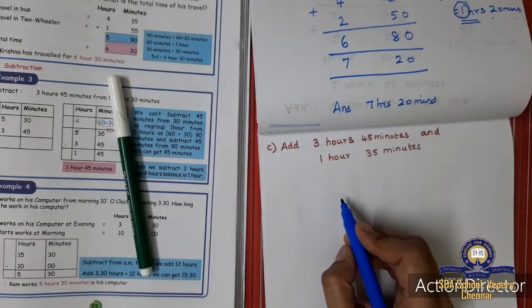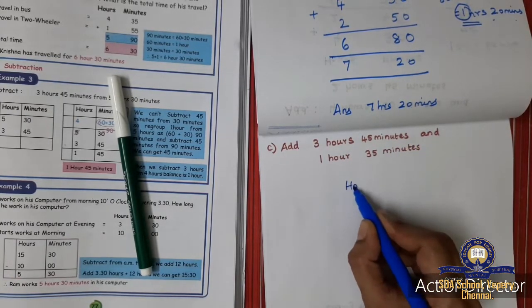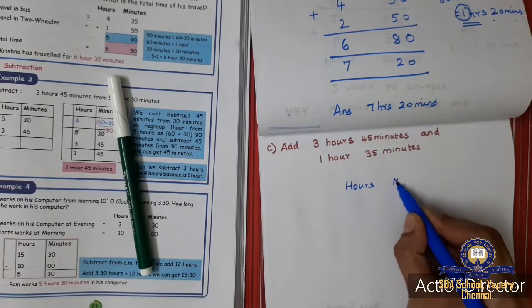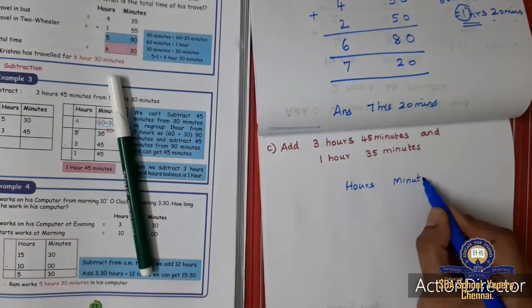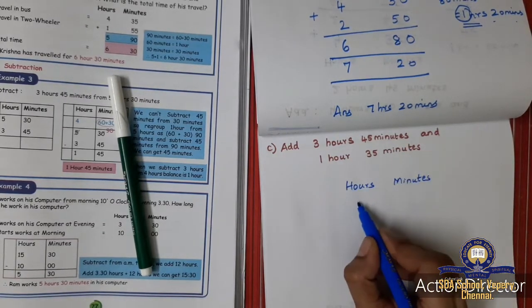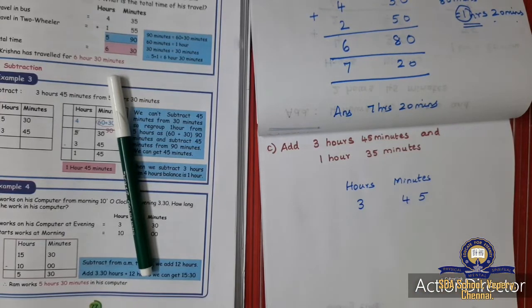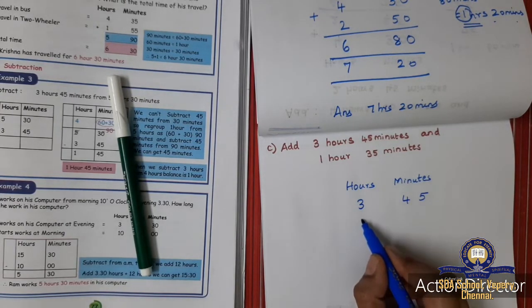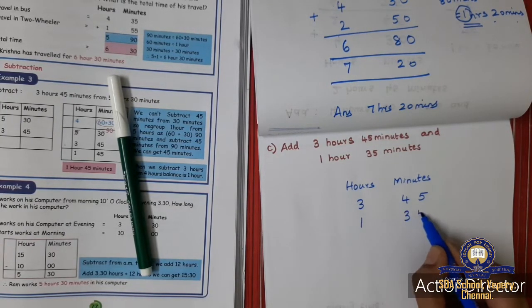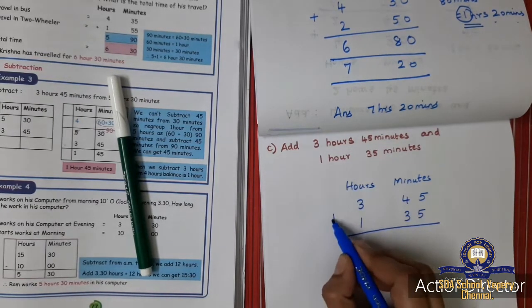Yes. So first we will write hours and minutes. So first I am going to write the first number. It is 3 hours 45 minutes. Okay. Now the next one is 1 hour 35 minutes. First we are going to add.